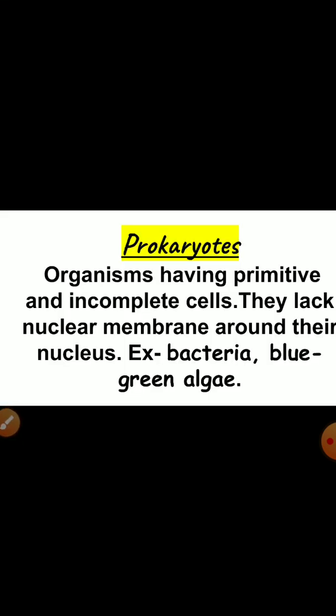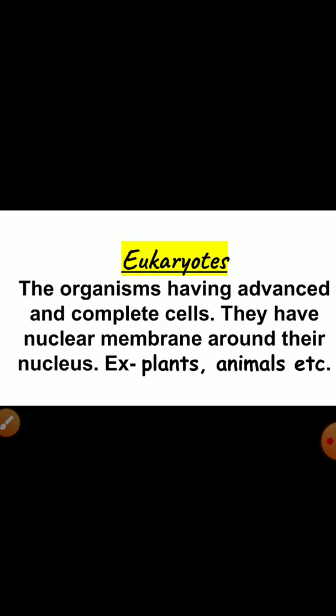Now the next topic is prokaryotes. Prokaryotes are the organisms which have primitive and incomplete cells. They lack a nuclear membrane around their nucleus. Examples are bacteria, blue-green algae. Eukaryotes are the organisms which have advanced and complete cells. They have a nuclear membrane around their nucleus, like plants, animals, etc.